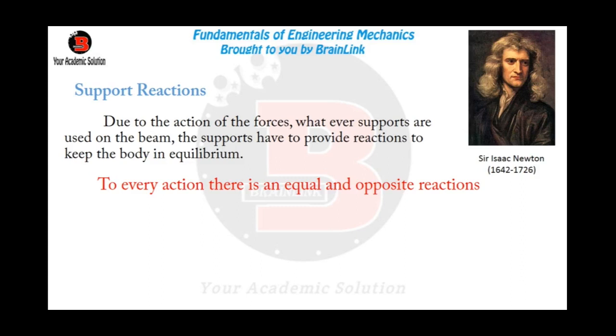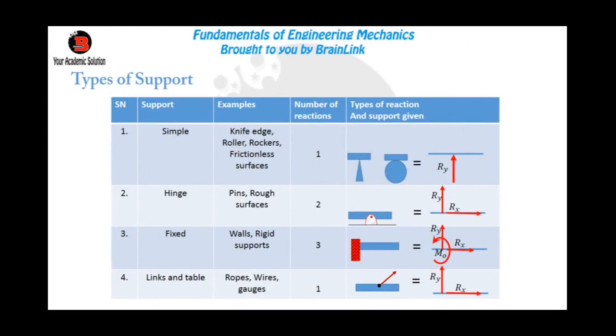So these supports are going to have reactions acting on the beam. The type of support determines the type of reactions that we have. A simple support, which is a knife edge or a roller, has only one reaction, which is a vertical reaction.